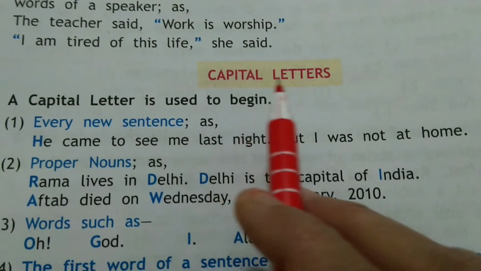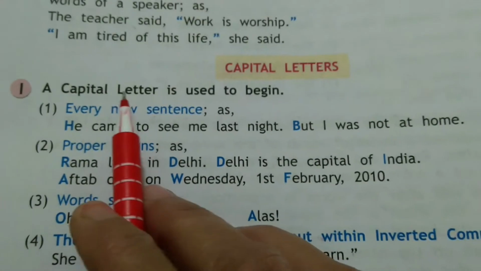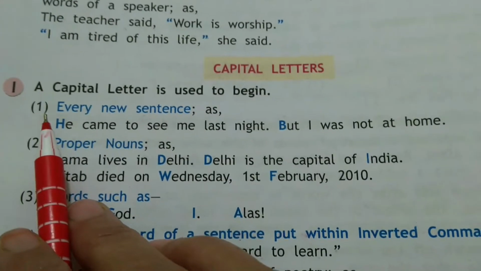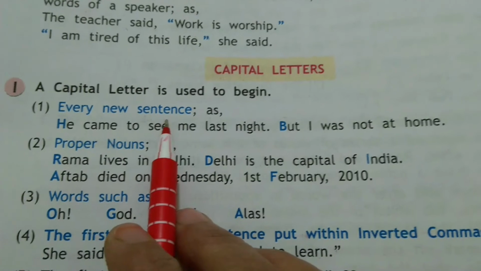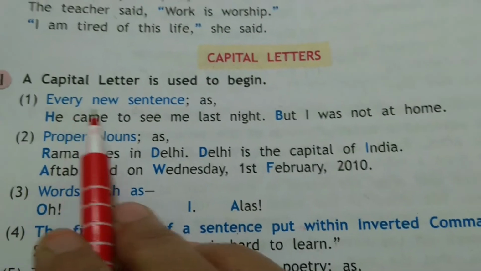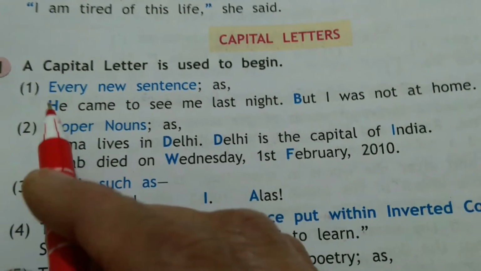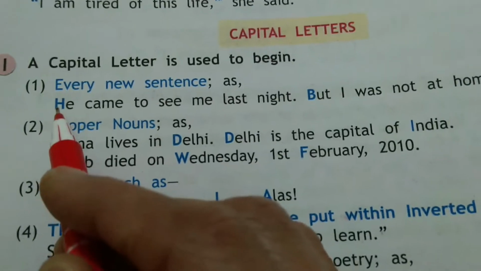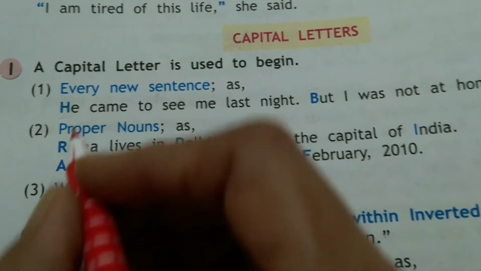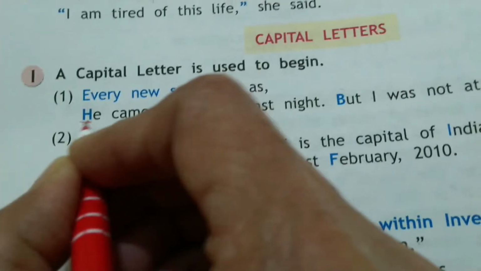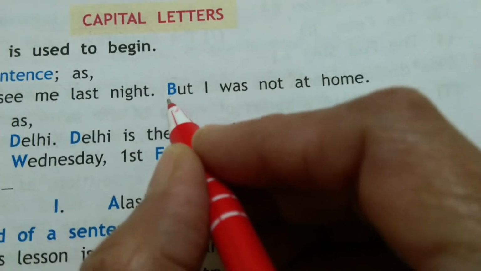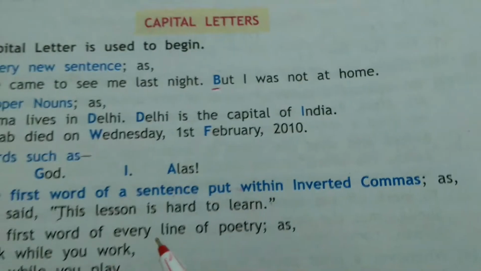Now the use of capital letters. That means where to use a capital letter in a sentence. Number 1, every new sentence. That means each new sentence starts with a capital letter. You can see here, "He came to see me last night." H is capital. Okay. "But I was not at home." This is also a new sentence, so B is capital.